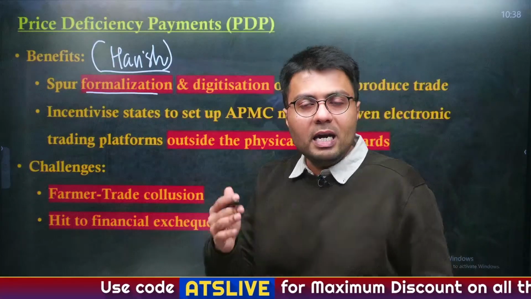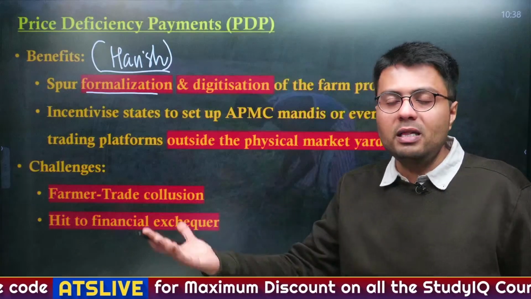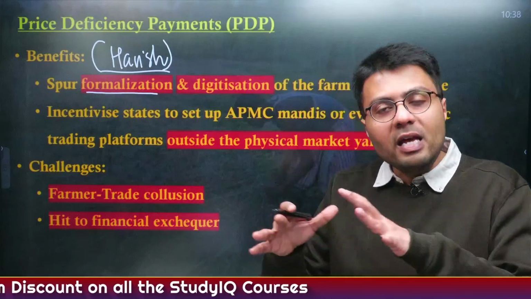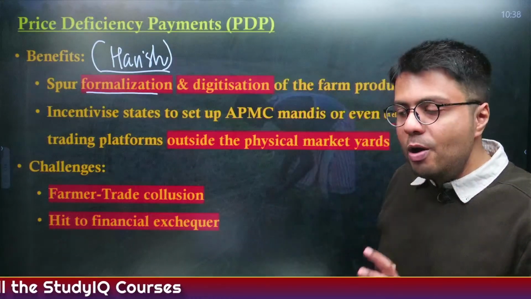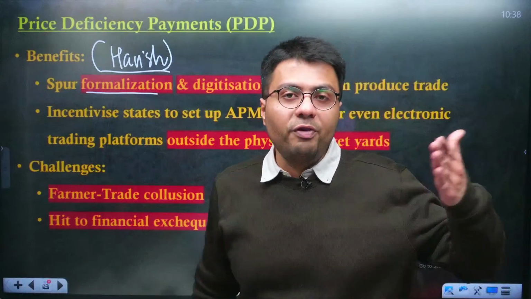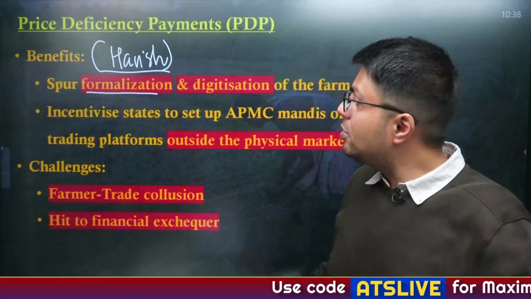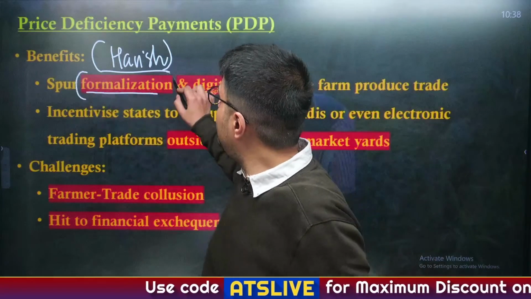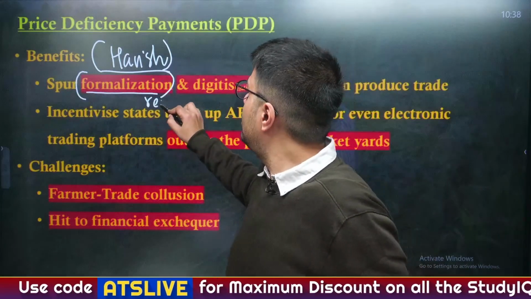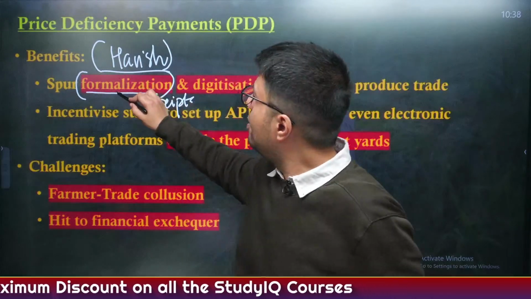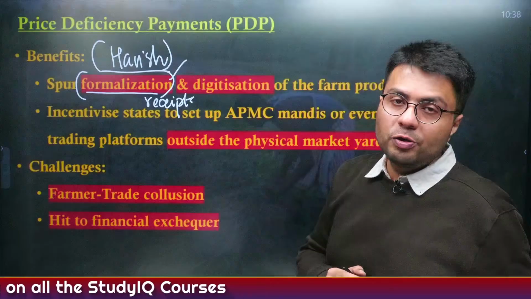For example, currently farmers sell their produce and get cash in return, which is an informal process. But whenever farmers have to seek benefits from the government in the form of price deficiency payments, they will be forced to take receipts from the traders, and these receipts will increase the propensity of formalization in the agri-produce market.